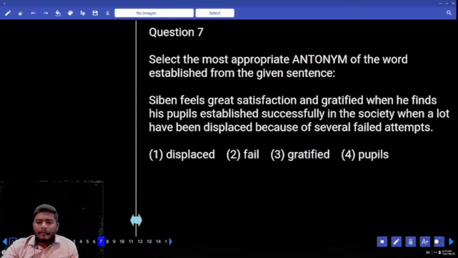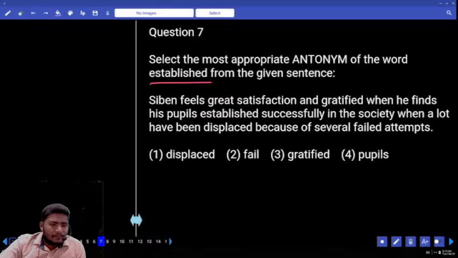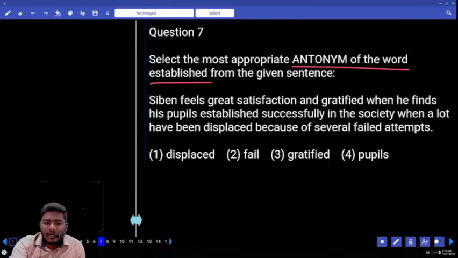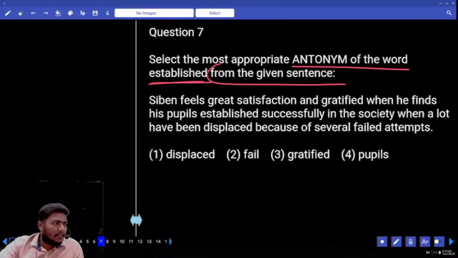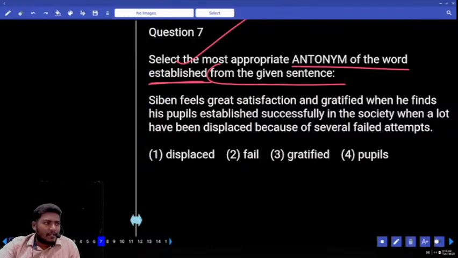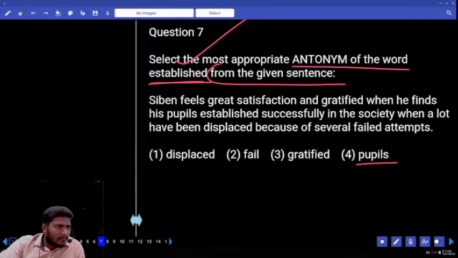Move to 7. Antonym of the word established. I think most of you have not answered this because the word was not properly highlighted. Read the sentence. Antonym of the word established from the given sentence. So how to underline established here. Antonym of established. What can that be? Displaced, fail, gratified, pupils. Do you know pupils? Children, kids, students basically. Not you, like school students and all. Okay? Don't call yourself pupils.